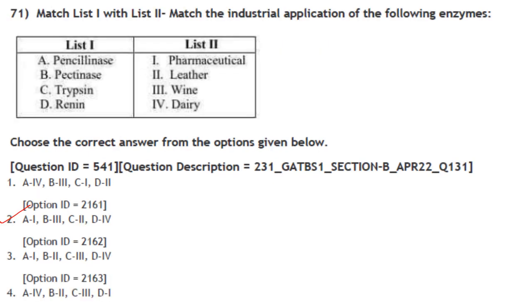Then next one. Match list 1 with list 2. Match the industrial application of the following enzyme. Choose the correct answer from the option given below. Penicillinase is in pharmaceutical. A1 is there in 2 and 3 only. 1 and 4 can be eliminated. So 2 and 3 we will see. Pectinase is in wine. B3. So your option is going to be option 2. Trypsin in leather industry and rennin in dairy industry. So the answer here is option 2. A1, B3, C2, D4.